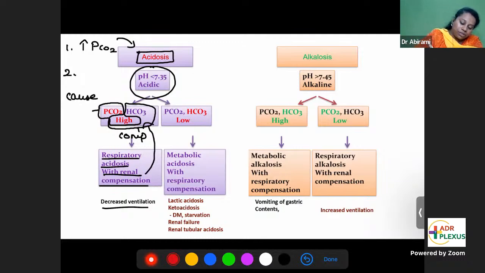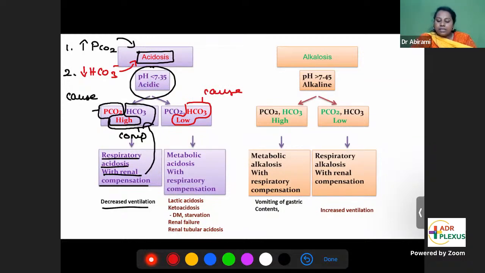The second cause of acidosis could be a fall in the level of bicarbonate. What is bicarbonate? Bicarbonate is a base. If the base level is falling, if bicarbonate is decreasing, automatically the blood will go for acidosis. So a fall in bicarbonate level can also cause acidosis. If there is something wrong with the bicarbonate level and that is causing acidosis, which organ is giving the trouble, the lung or the kidneys?